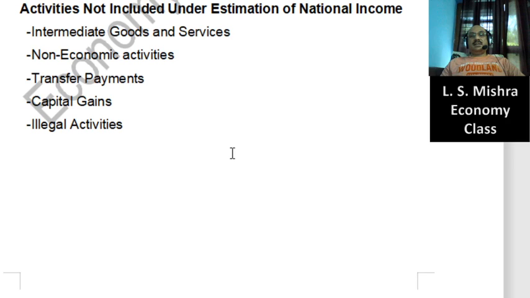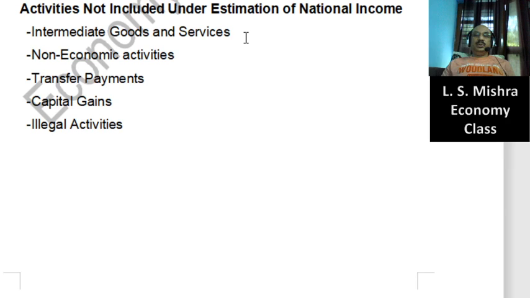It is reflecting on your screen also. Here the meaning is that there are so many economic activities not included under estimation of national income. When you solve the last year question papers several times, directly or indirectly, so many questions have been based here. So we need to discuss in detail. There are some activities here and you will have to remember them with examples.